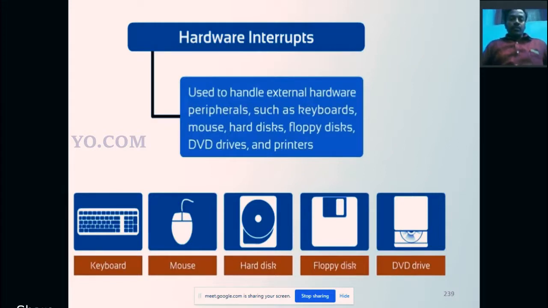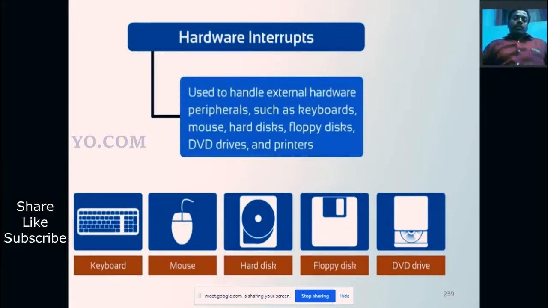What is hardware? Hardware means the physical equipment along with the processor, the input and output devices. Input devices are keyboard, mouse, then hard disk, floppy disk, DVD drive. Similarly, output devices are also present: monitor, speakers, that means the amplifier, radio output, etc.